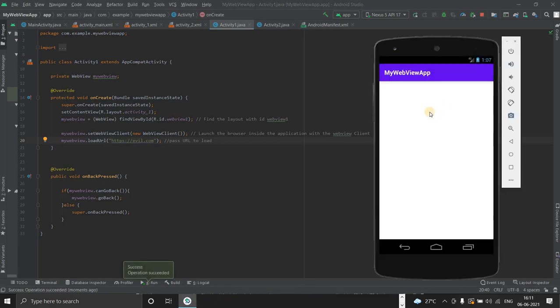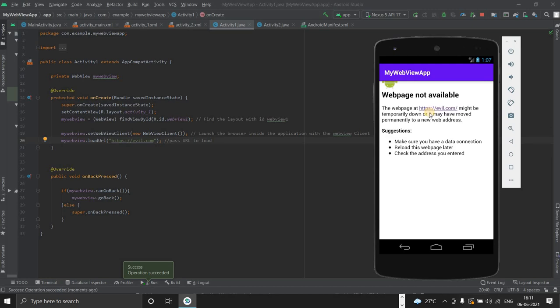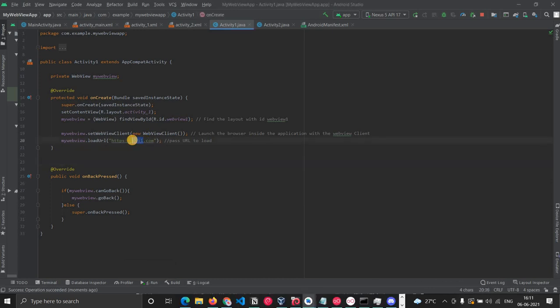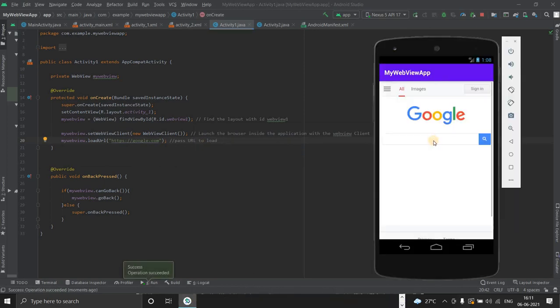Button one, when clicked, okay, page not available, https able.com. There's some issue with it. Let's click on Google itself. Yeah, so we again got Google inside.